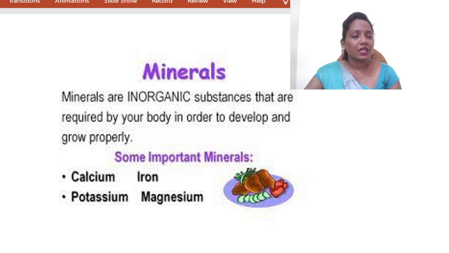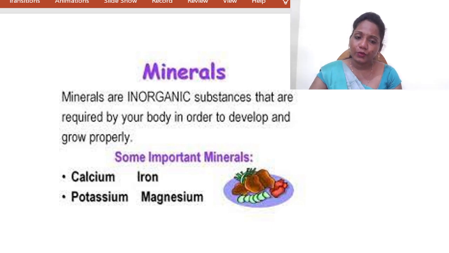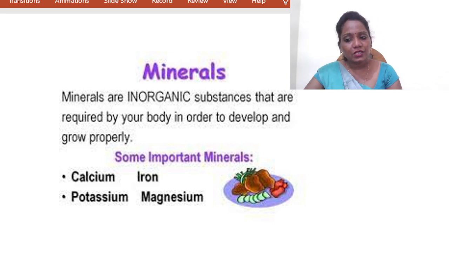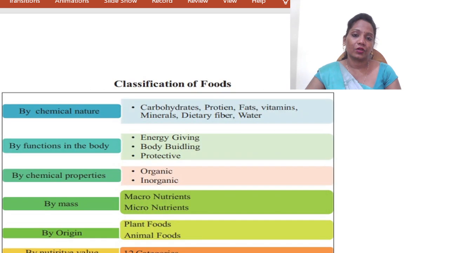Okay, and if you take vitamins, they are again classified into water soluble vitamins and fat soluble vitamins. Fat soluble is A, D, K. So water soluble is B and C. So these are the different classifications we are going to see in the minerals and vitamins. These are called micronutrients.